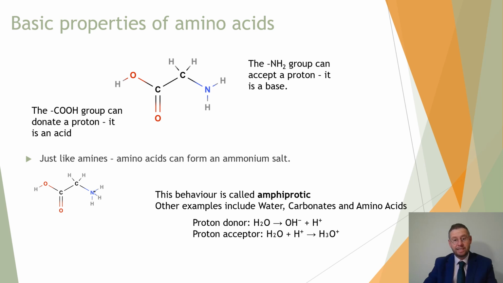And being able to donate it, it means that this molecule can act as an acid, and indeed that is why it is called an amino acid, because of the carboxylic acid group. But the NH2 group on the other side, in the same way that we've seen before with other things like amines, can also accept a proton in the form of an additional hydrogen. And so it can also act like a base in that it could be a proton acceptor. You can see just down there, an ammonium salt, we've got an additional hydrogen connected to the nitrogen. It's basically formed the ammonium ion, and you can see there's a little N+ in there.